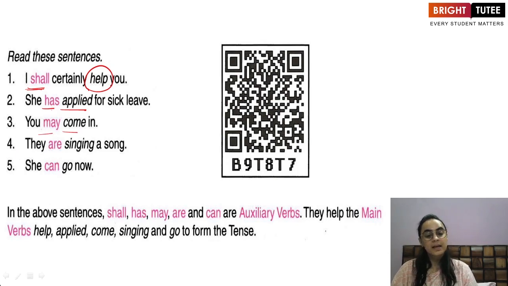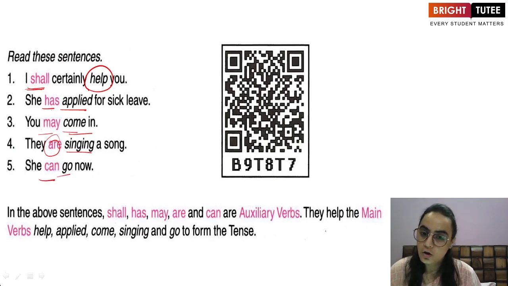The auxiliary may is used with the verb come in. They are singing a song. The helping verb are is used with the verb singing. She can go now. The auxiliary can is used with the verb go. Alright, so all these auxiliary verbs are used with the main.